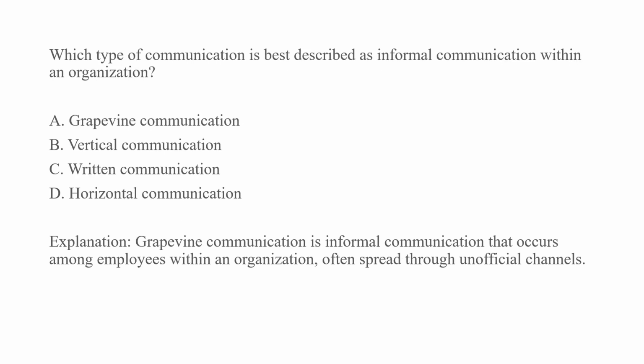Which type of communication is best described as informal communication within an organization? Grapevine communication, vertical communication, written communication, and horizontal communication. So, informal communication within an organization refers to grapevine communication. Here, the right answer is grapevine communication.